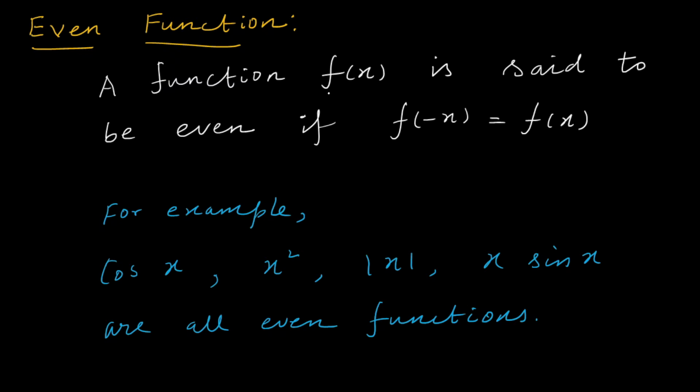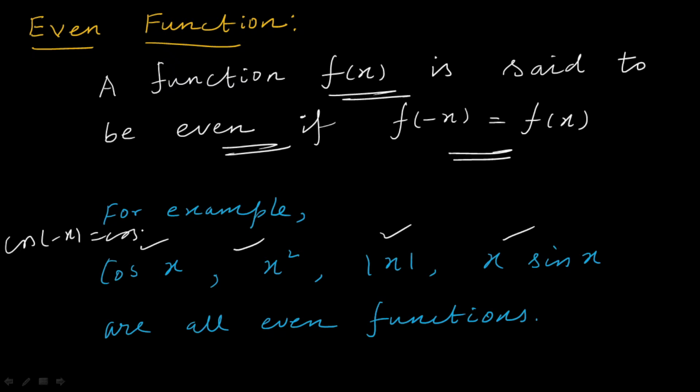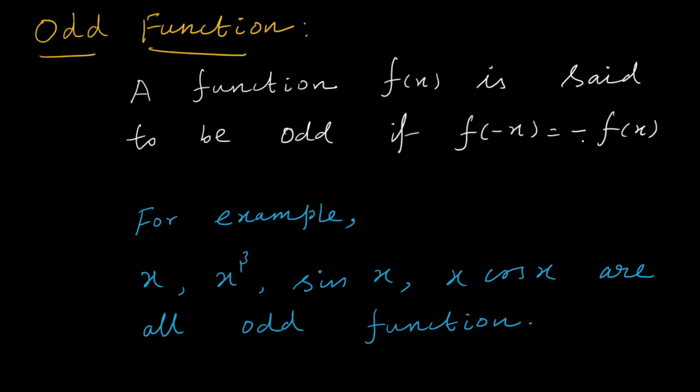So any function f of x is said to be an even function if f of minus x is equal to f of x. For example, we can give so many examples: cos x, x square, absolute x, x sin x. These are all even functions. If you replace x by minus x, what happens? Cos of minus x is nothing but cos x itself, because you know cos of minus theta is cos theta. So when you replace x by minus x in a given function, you get the same function, which means that is an even function. Any function f of x is said to be an odd function if f of minus x gives you minus of f of x.